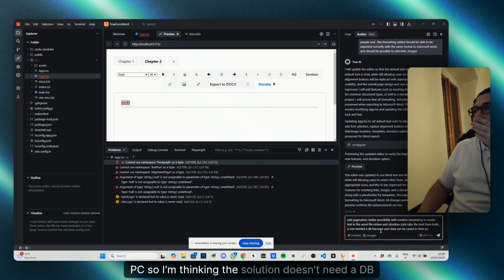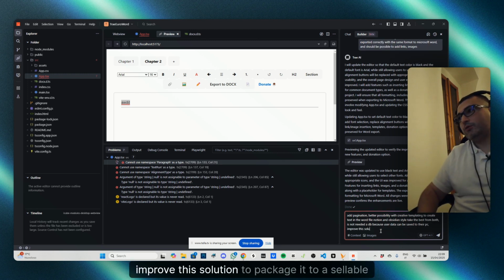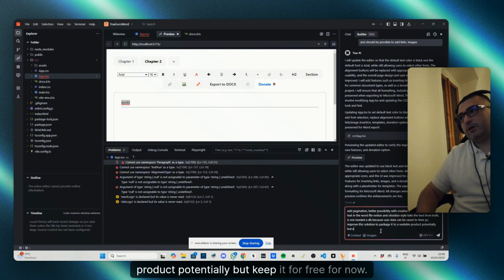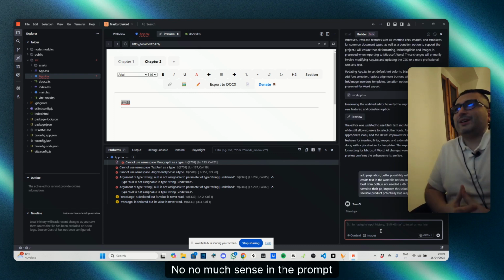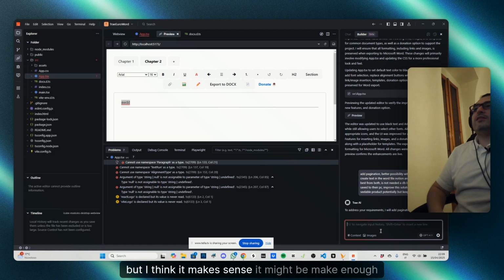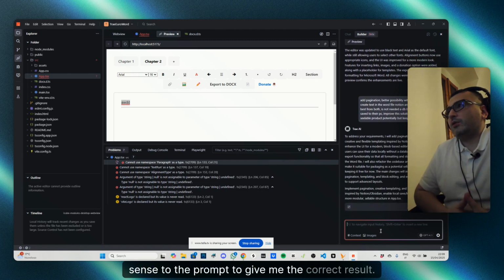I'm thinking the solution doesn't need a DB. Improve this solution to package it to a sellable product potentially, but keep it free for now. Okay, not much sense in the prompt, but I think it makes sense. It might make enough sense to give me the correct result.